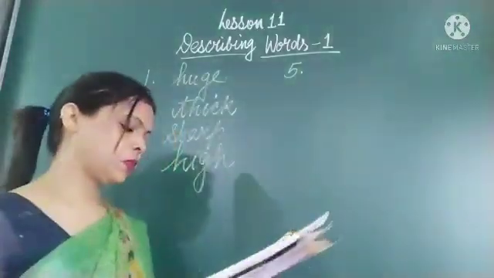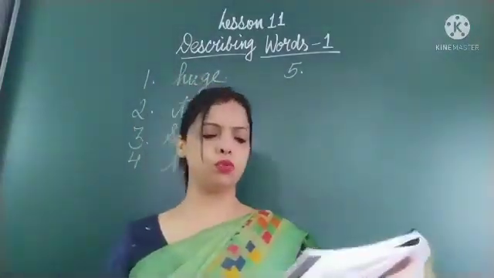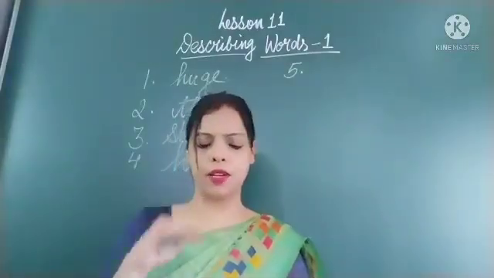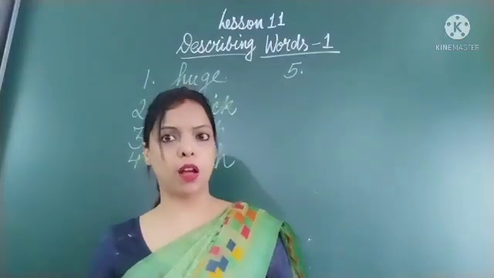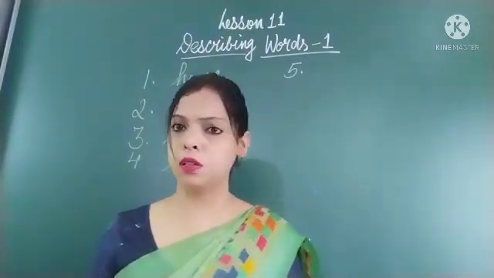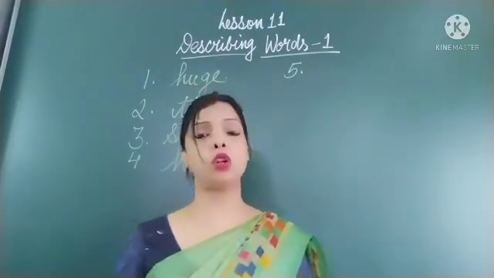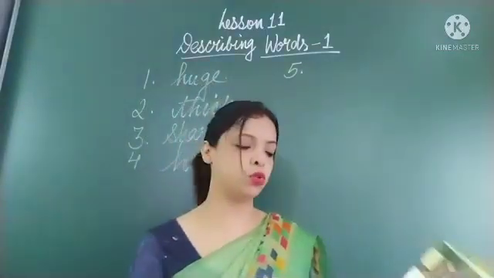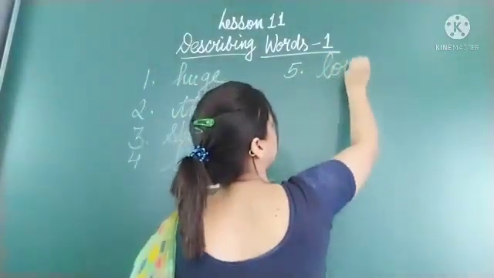Next, the boy sat on a dash stool. So you can see in the picture it is a very low stool. Low means bahut neecha. Otherwise you can use many describing words for stool like wooden stool, big stool, small stool, low stool, anything can be used, but here it is given low. So we will say low stool.